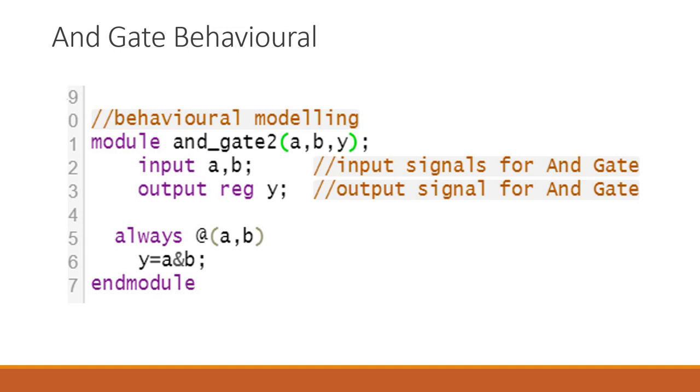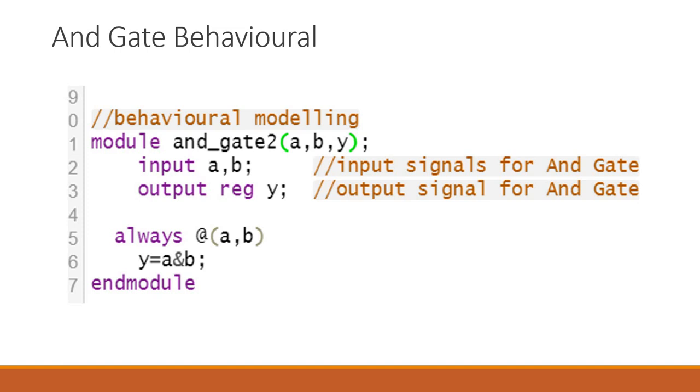When we discuss big circuits, or when we have a good idea of the Verilog constructs, after that we can discuss those things, like what is an initial block, what is an always block, and how they are different. One difference I would like to tell you: an initial block executes once.